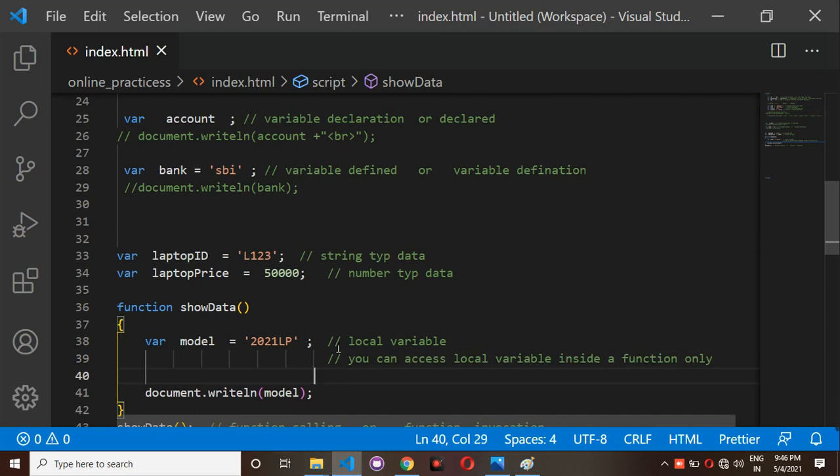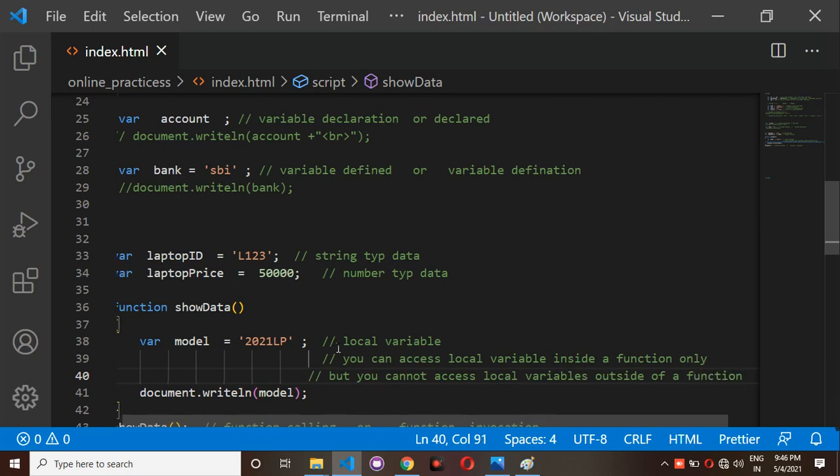But you cannot access local variables outside of a function. You cannot access any local variables outside of a function.